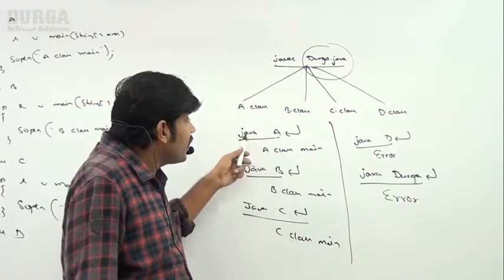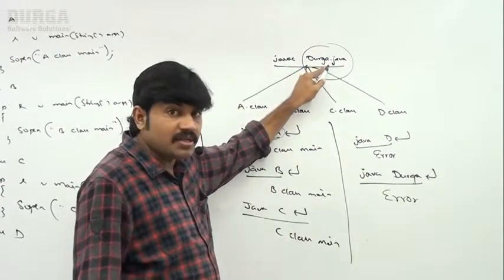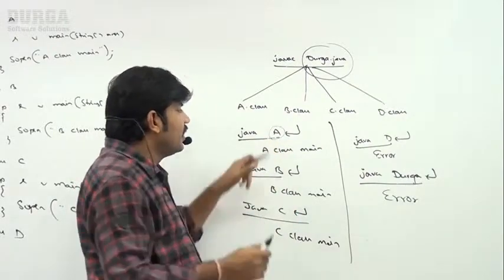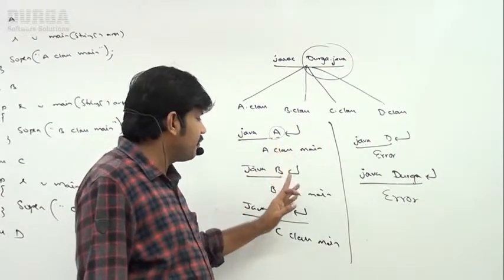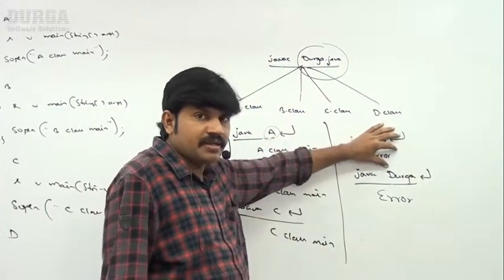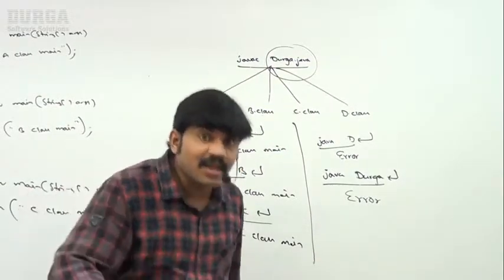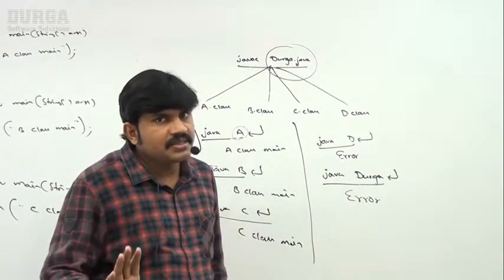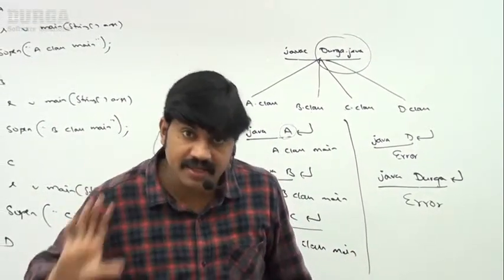A separate dot class file will be generated. We can compile a Java .java file, but we can run a dot class file. Whenever we are executing any dot class file, the corresponding class's main method will be executed: A class main, B class main, C class main, like that, right? If the corresponding class doesn't contain a main method, then we will get an error saying main method is not available. If the corresponding dot class file is not available, then we are going to get an error. Are you able to understand, right? This is the first thing you people should be aware of about Java source file structure. Clear, right?